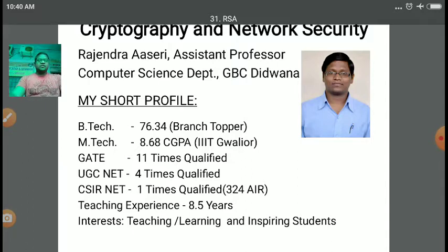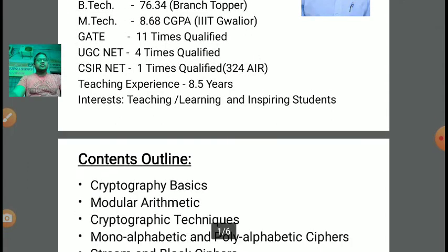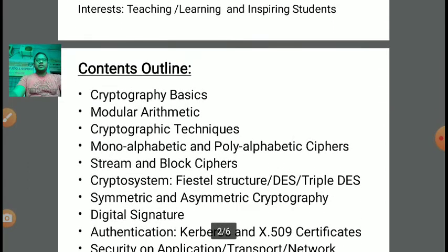In the previous lecture, we have discussed various concepts about cryptography and network security. We have discussed some basics like what is plain text, how to convert a plain text into ciphertext, what is encryption algorithm, what is decryption algorithm, some theorems on modular arithmetic like Euler theorem, Fermat's theorem, prime number concept, how prime number is helpful in ensuring security of the cryptographic algorithm. All these concepts we have discussed.